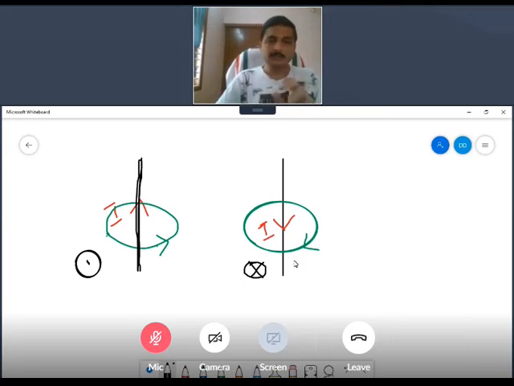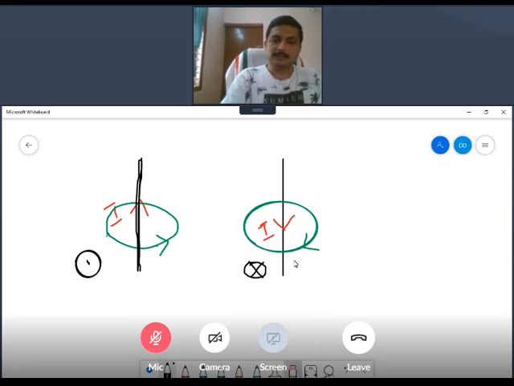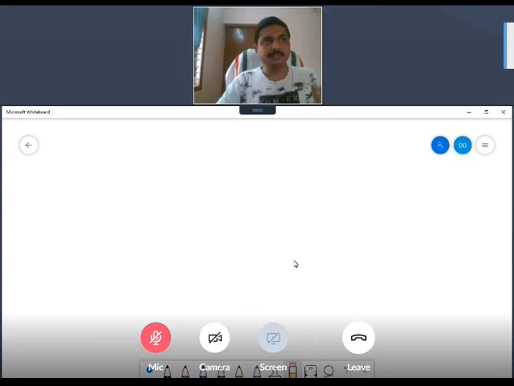Now let us see the relation between B and H, and after that we will see the first law, or first theorem, of this topic. So now the relation. You know that in electric field we have electric field intensity, which is E vector, and electric flux density, which is D vector, and we have a relation between them. What is the relation? D vector is epsilon E vector, where epsilon is the permittivity of the medium.